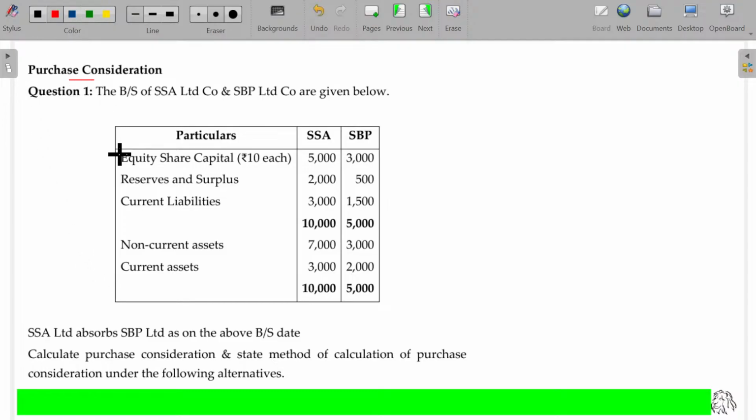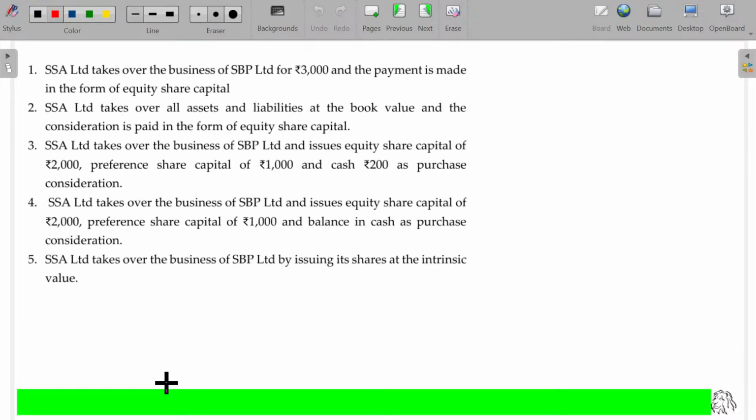Calculation of purchase consideration is question number 1. The balance sheets of SSA Limited and SBB Limited are given below. SSA Limited absorbs SBB Limited. So SSA takes over SBB Limited. Thereafter, SBB will be closed, SBB being the transferor and SSA being the transferee, on the above balance sheet date. Calculate purchase consideration. State the method of calculation of purchase consideration under the following alternatives. So what are the alternatives we have been given?